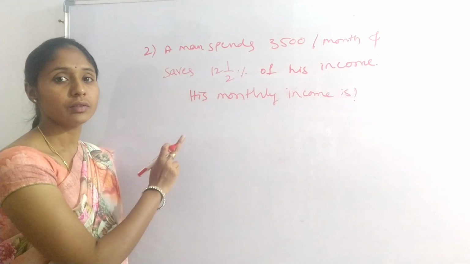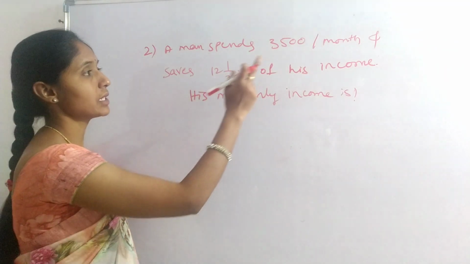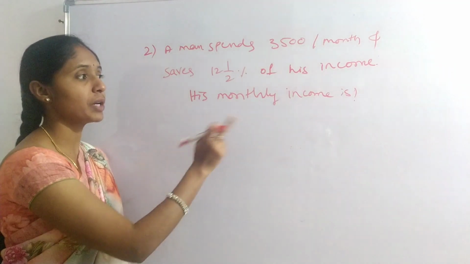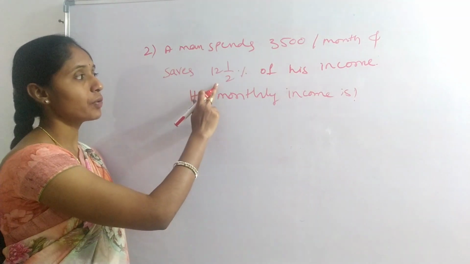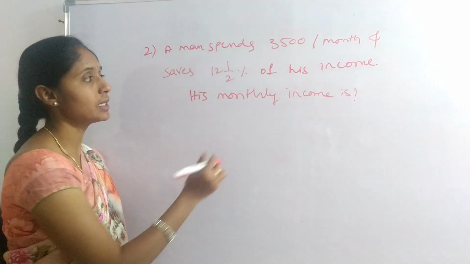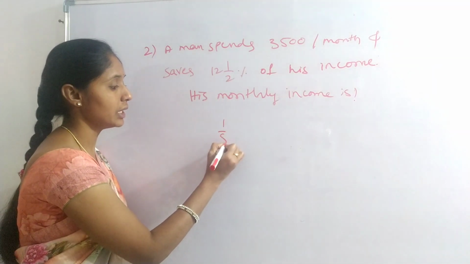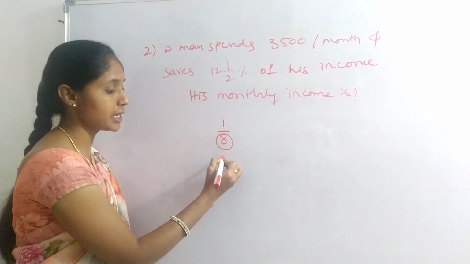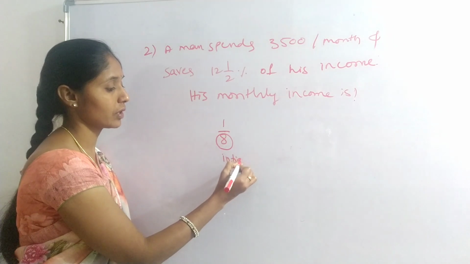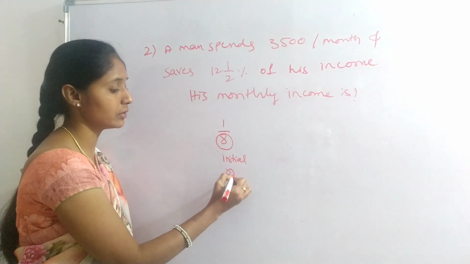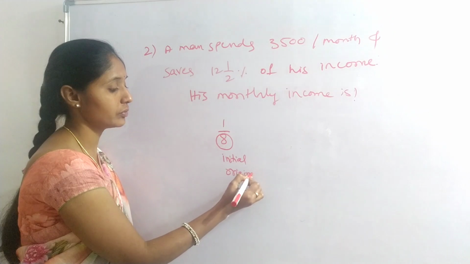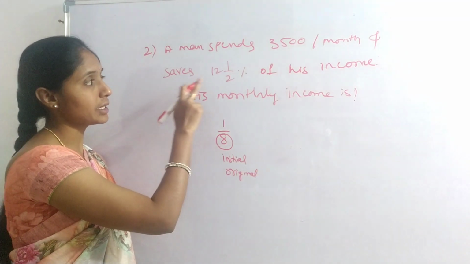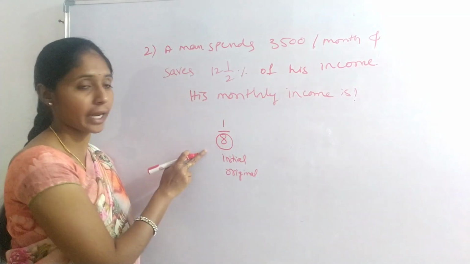Next question. A man spends 3500 per month and saves 12.5% of his income. His monthly income is? 12.5% means 1/8. Always the denominator should be the initial or original value. Here his savings is 1/8.